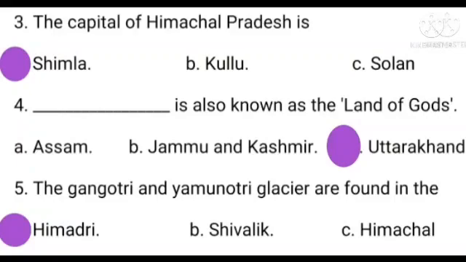Fifth one. The Gangotri and Yamunotri glaciers are found in the dash. Option A, Himatri. Option B, Shivalik. Option C, Himachal. The answer is option A, Himatri.